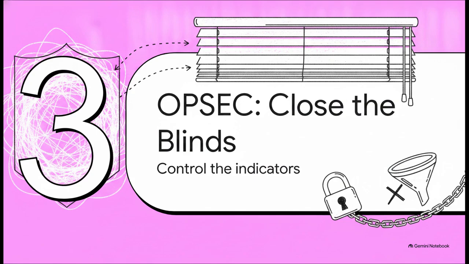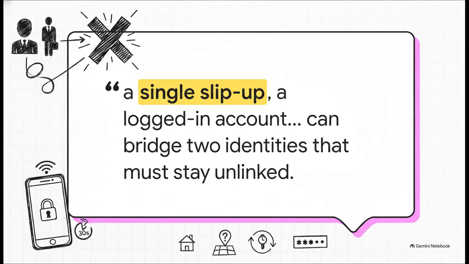Section 3. OPSEC. Close the blinds. OPSEC grows a mindset, not a product you buy. You have to honor the one crossover event rule. A single 30-second login from a secure operational device to a personal account permanently links your entire history to your real name. You get no undo button.